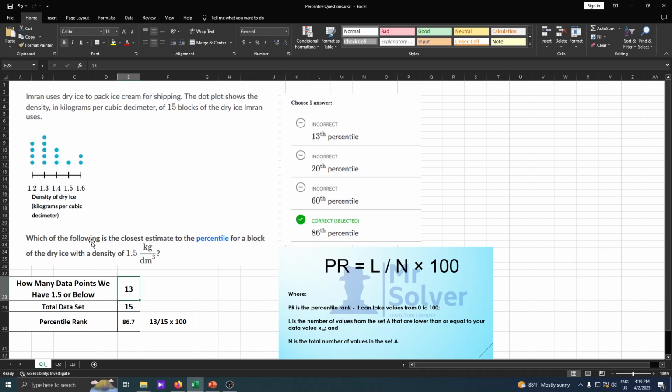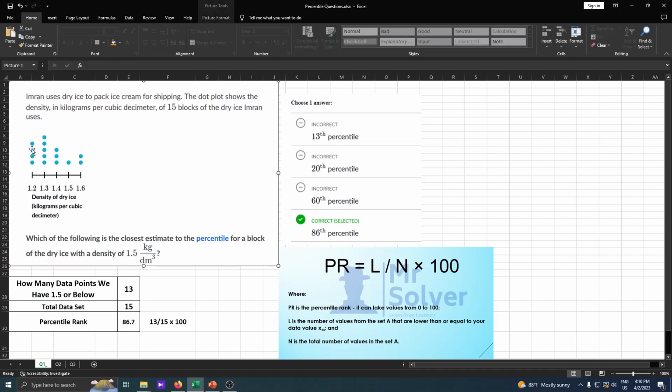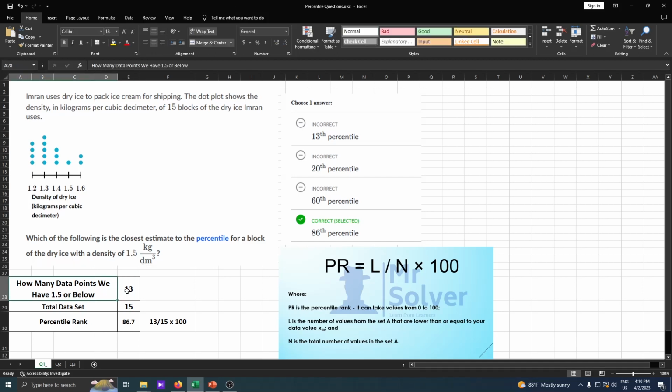Counting 1, 2, 3, 4, 5, 6, 7, 8, 9, 10, 11, 12, 13, we have 13 data points that are less than or equal to 1.5 kilograms per cubic decimeter. How many total data points do we have? 15, as stated in the question, since we have 15 blocks.